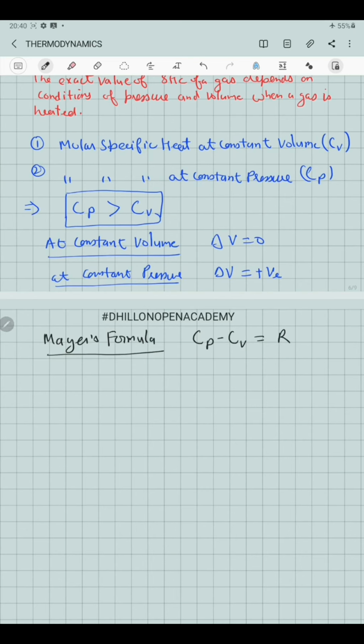So if we take the difference of the two specific heats, this difference is actually the amount of heat energy which is converted into the work done during the expansion of the gas at constant pressure. So for any ideal gas, the difference of the two molar specific heats at constant pressure and constant volume is equal to the work done by the gas during its expansion at constant pressure.